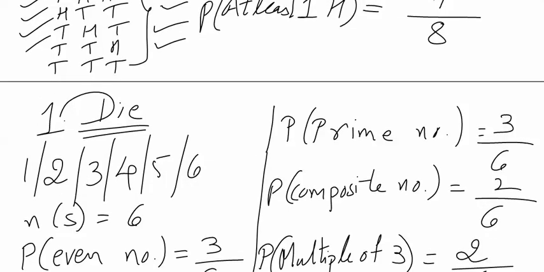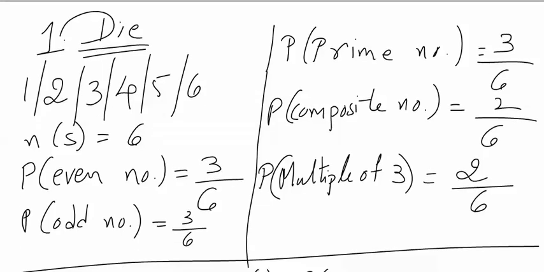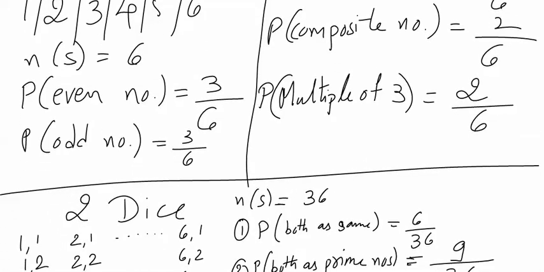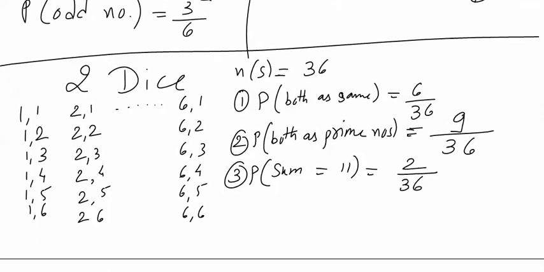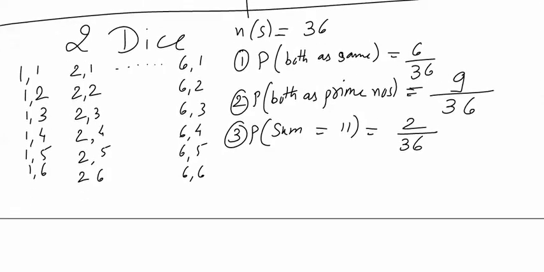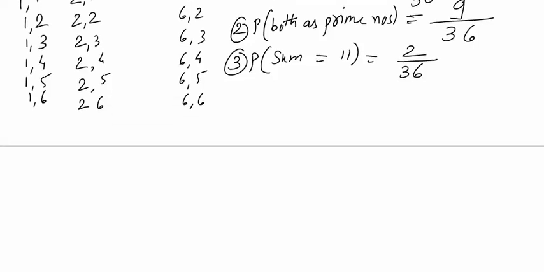For one coin, maximum possible outcomes could be 2. When we take two coins, our possible outcomes become square of 2. When we take three coins, our NS, maximum possible outcomes, becomes cube of 2. So if we have 10 coins, our NS will become 2 raised to power 10. Same is the case with dice. When we have one die, our NS is 6. When we have two dice, our NS is 36, which is 6 square. If there were three dice, NS would be 216, that is 6 cube. If there are 4 dice, it will be 6 raised to power 4, and so on.